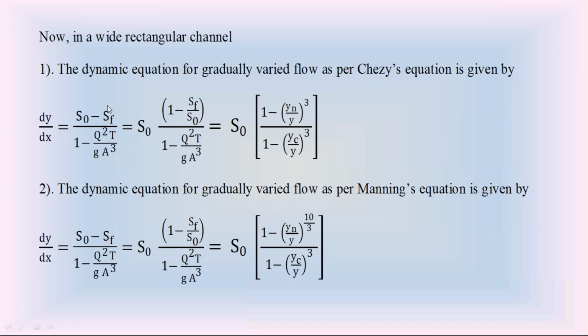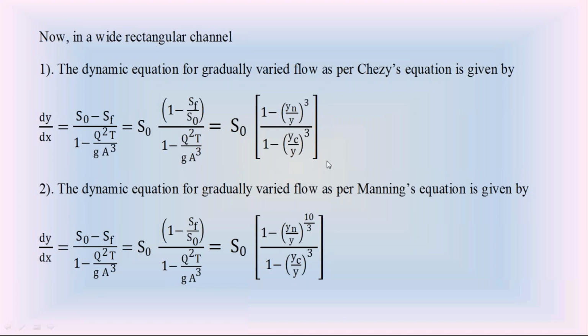So this dynamic equation, when applied to wide rectangular channel according to Chezy's formula, becomes dy by dx equal to S naught into 1 minus Yn by Y whole cube divided by 1 minus Yc by Y whole cube.